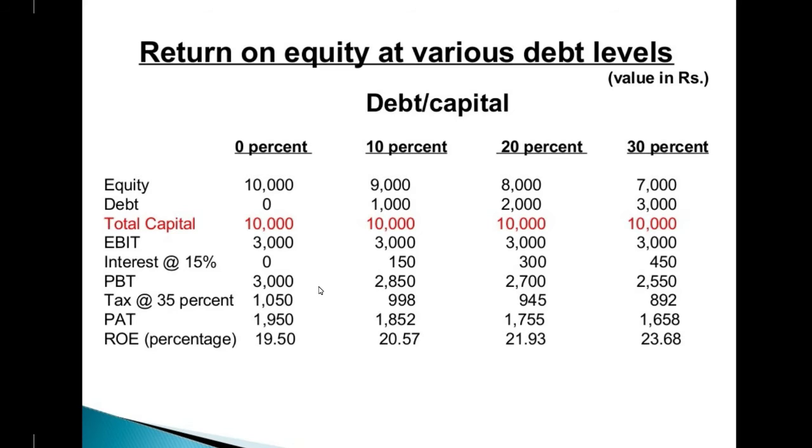Then tax is deducted from this amount and you get the profit after tax. This is PBT, and this is PAT. Then you get the percentage: whatever figure you get, you divide by 100 and get the amount in percentage. This is the return on equity, ROE or ROI, so the answer comes in percentage.